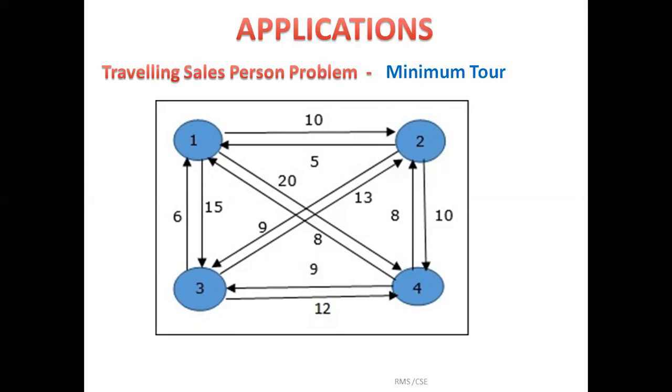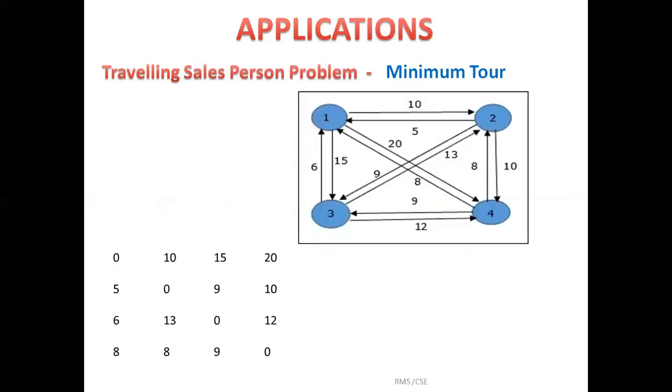For example, here I have 4 cities. Assume that the salesperson will start from city 1. Then he needs to decide among the second, third and fourth city which city to visit first. After visiting the first city, which should be the next city so that he can cover the minimum distance, the minimum tour? Again, to solve this, dynamic programming provides a very big help.